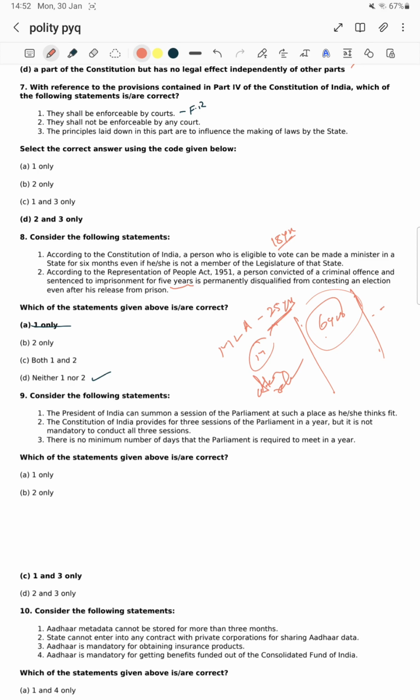Next, there is no minimum number of days that the Parliament is required to meet. Yes, there is no minimum number of days. It's a right one. That means statements 1 and 3 are right. Okay.